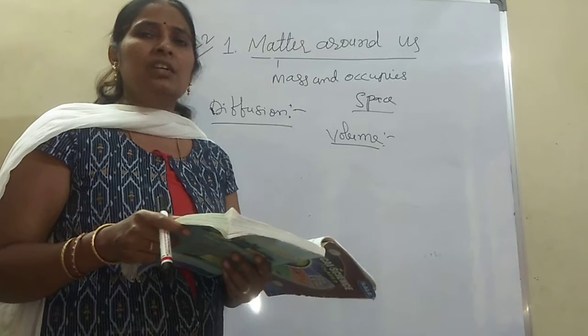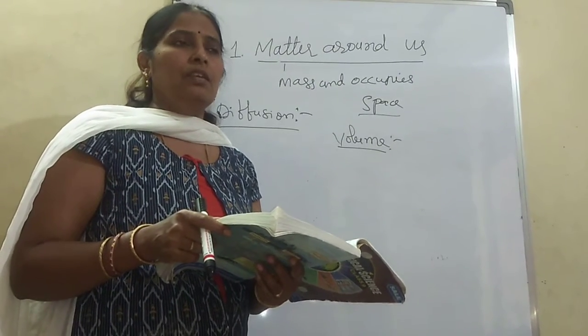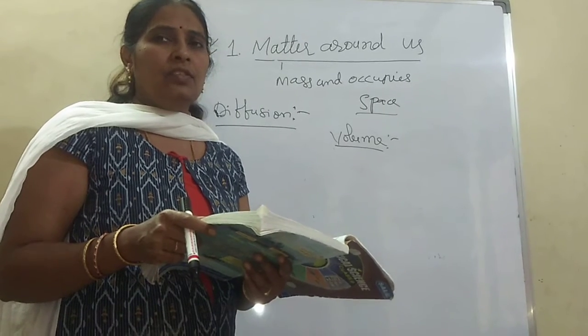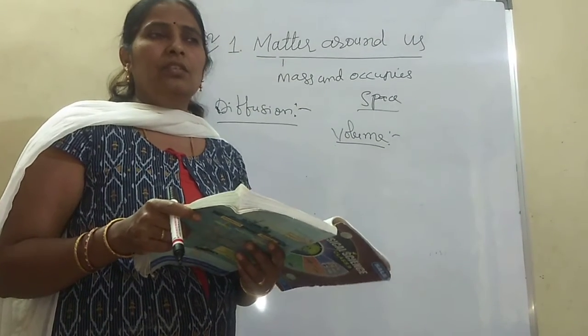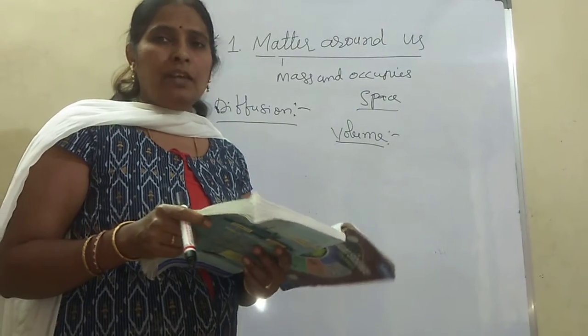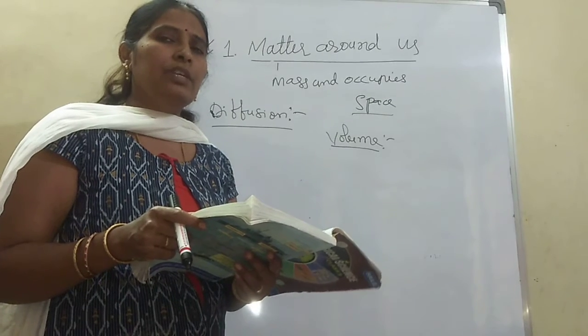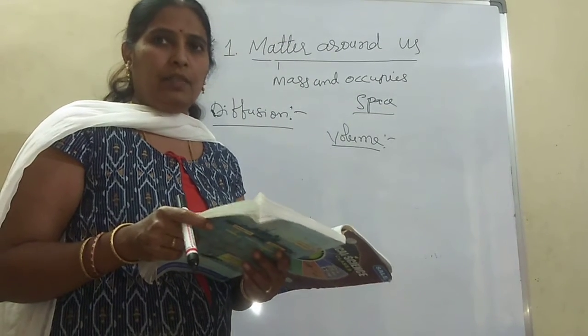When the syringe is filled with water, it is a little difficult to apply pressure on the piston. And when a wooden piece is placed in the syringe, it is very difficult to press the piston. This shows that compressibility of solids is very low and compressibility of gases is very high. So compressibility of gases is high compared to solids and liquids.